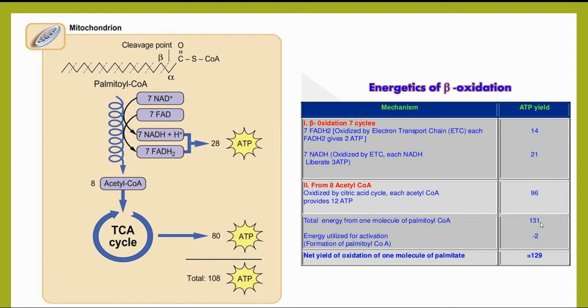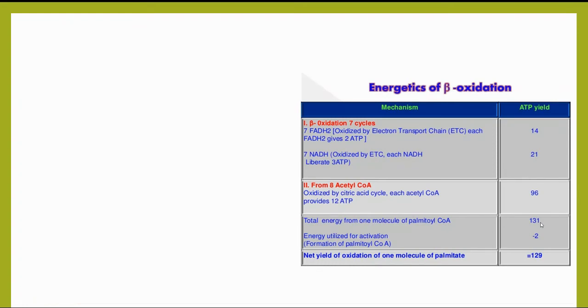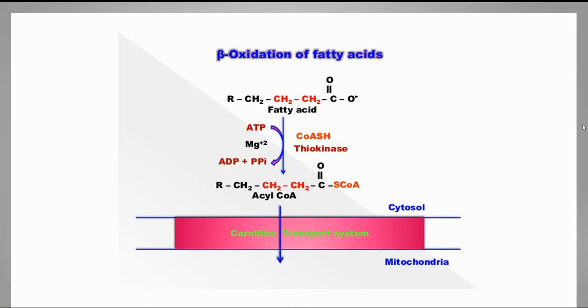But during the first step, the activation, 2 ATP molecules are utilized, as ATP is converted to AMP plus pyrophosphate.